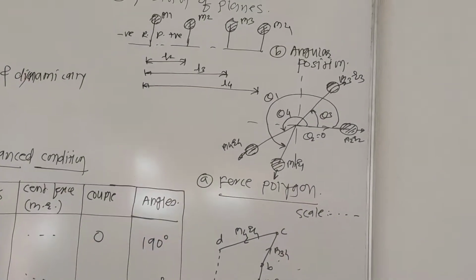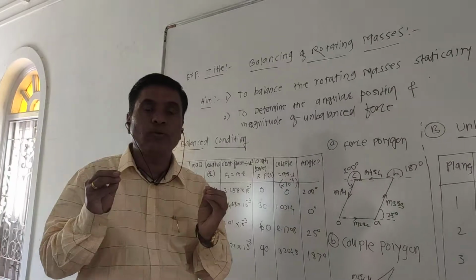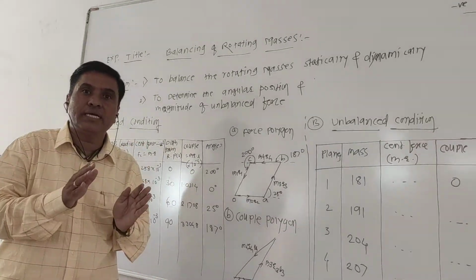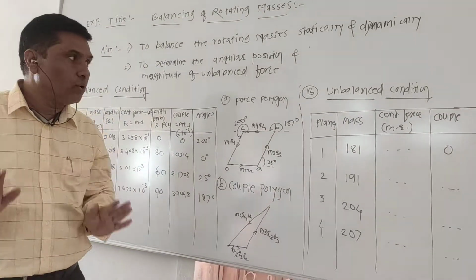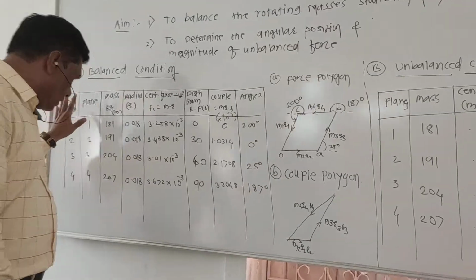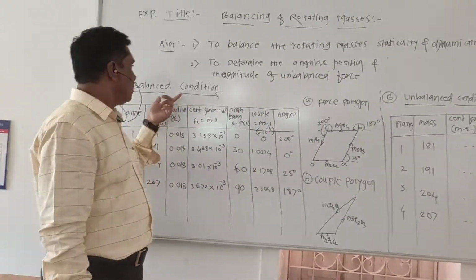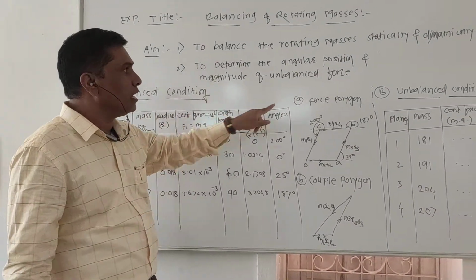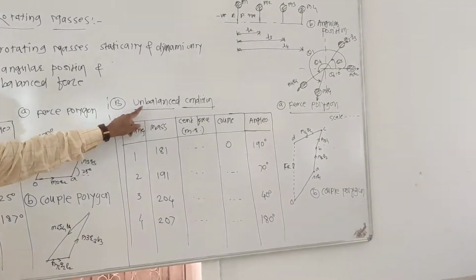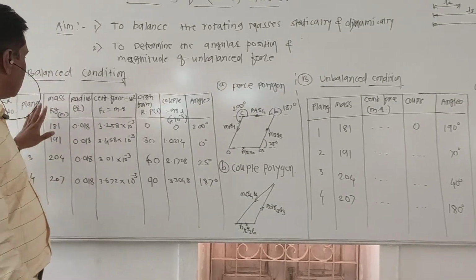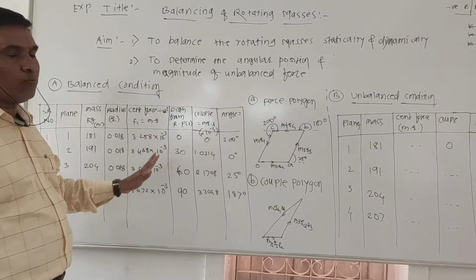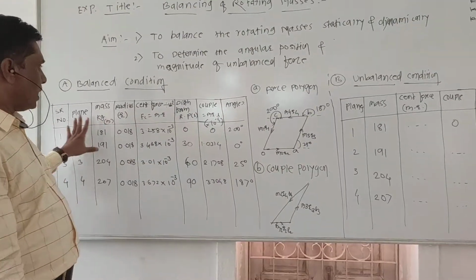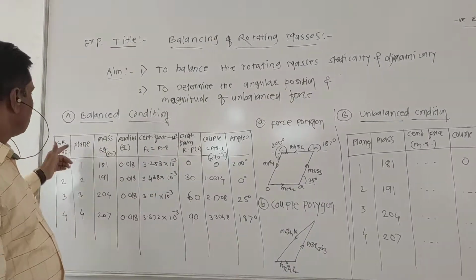Once we have constructed these two diagrams, the position of planes and the angular position, then to get a particular idea about the difference between the balanced and unbalanced conditions, I have taken two different sets of data, one for the balanced condition and one for the unbalanced condition. Let us see the balanced condition first. For the analysis purpose, I have prepared one table. That is the serial number.